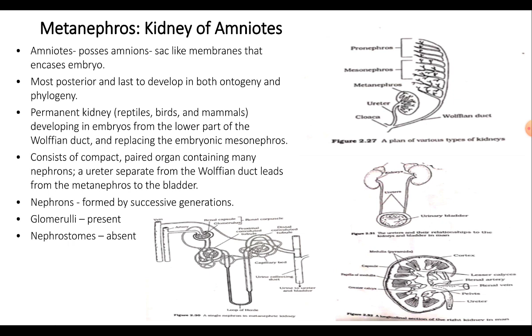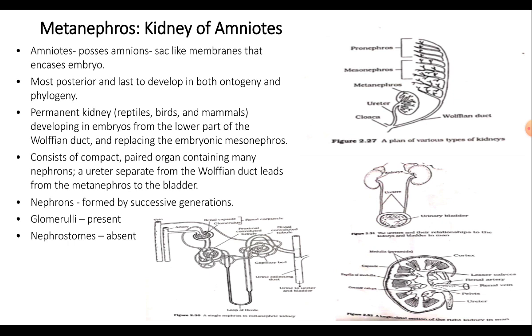The metanephric kidney arises posterior to the mesonephric kidney, where the tubules arise after the mesonephric tubules from the caudal end of the nephrogenic mesoderm. The development of the metanephric kidney begins as a metanephric bud that arises from the caudal end of the mesonephric duct, and the bud is surrounded by the nephrogenic mesoderm.